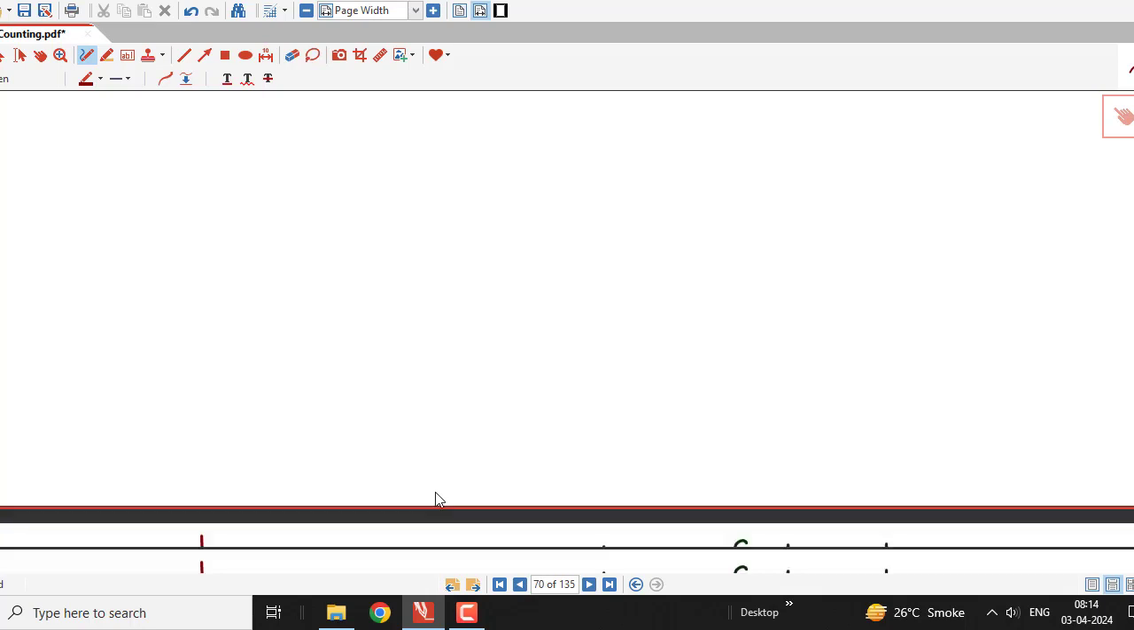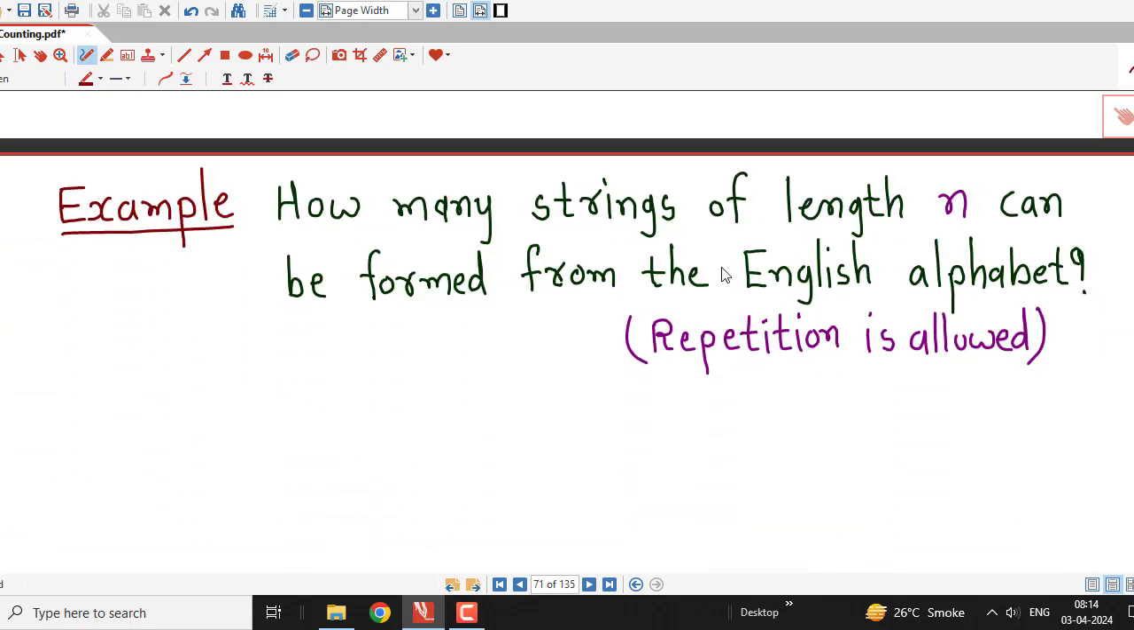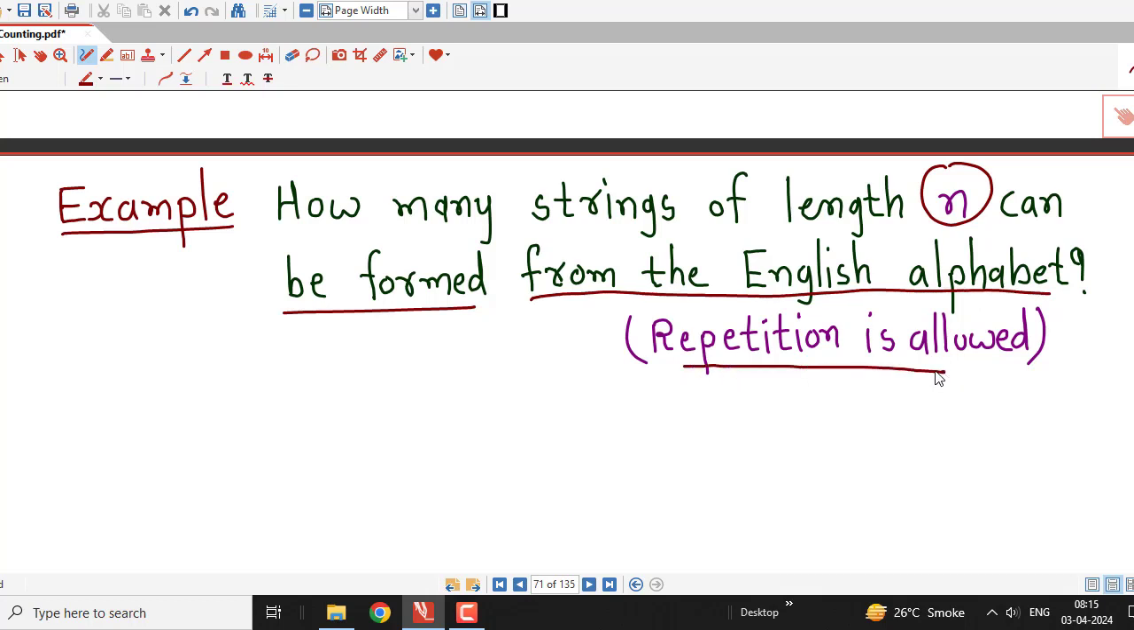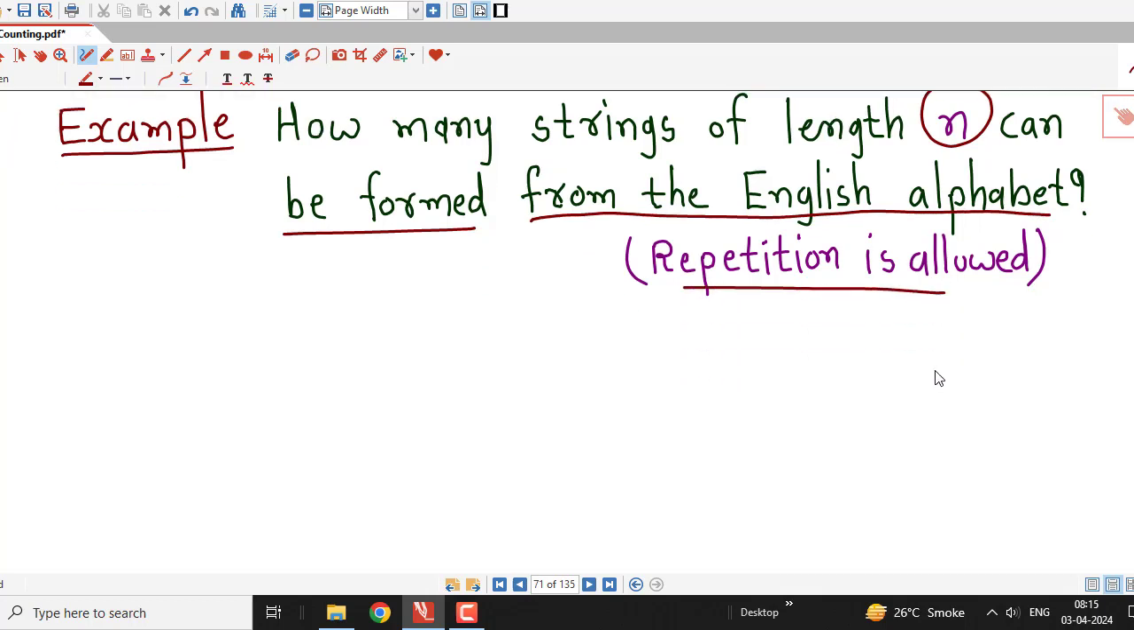We can have one more example. How many strings of length n can be formed from the English alphabet when repetition is allowed? So here we have to count the number of strings, and the length of the string is n. So suppose I am writing these positions, because the length of the string is n, I have to fill all these positions: first position, second position and nth position.